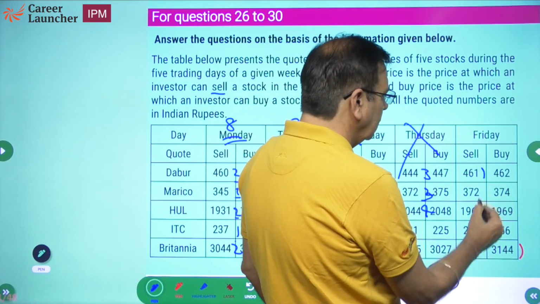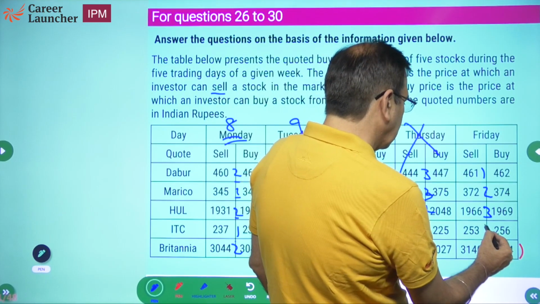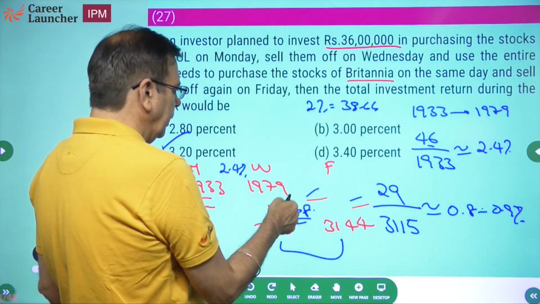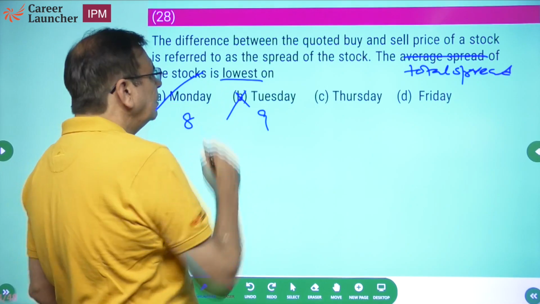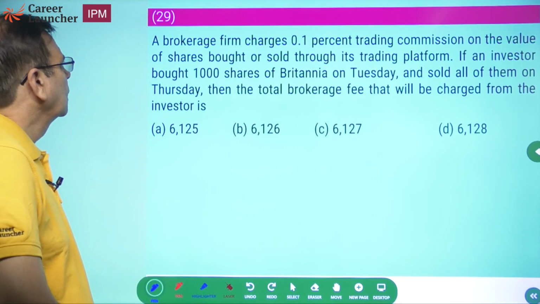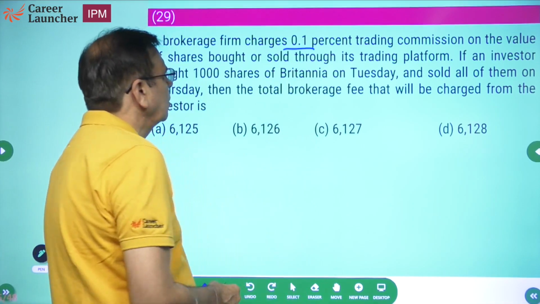What is this? 1 plus 2, 3. 3 plus 3, 6. 6 plus 3, 9. Cannot be the answer. There is one more thing left. So the correct answer is going to be Monday.